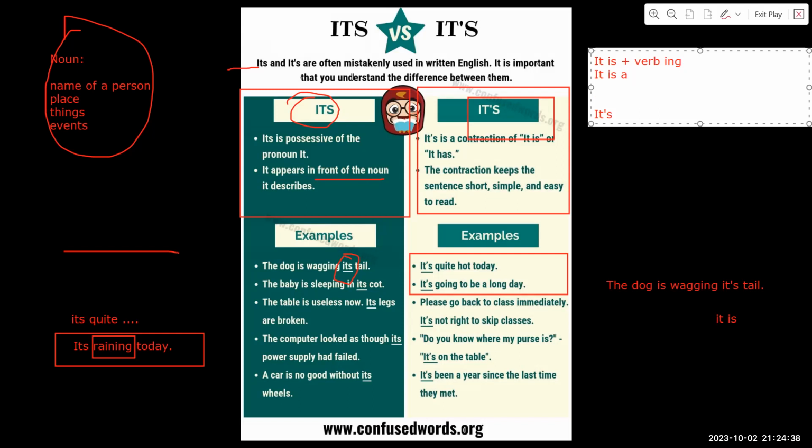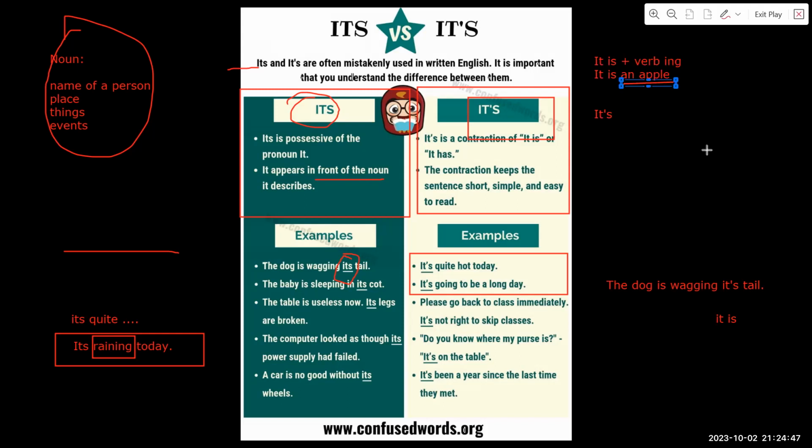It is an apple. Okay? The word it is also the same as its without apostrophe. They are different, right? What do you mean? They are the same.